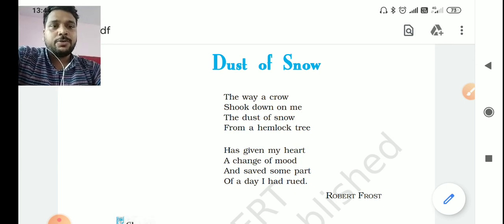So in this poem I have discussed the explanation part. I have explained the whole poem to you, as well as the rhyming of the poem, as well as the poetic devices used in this particular poem.